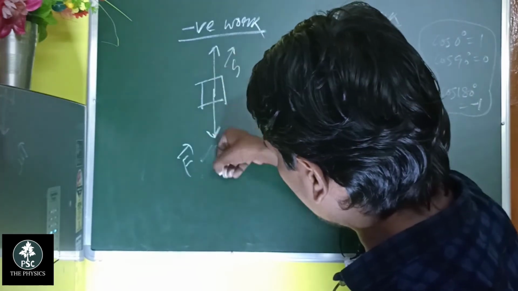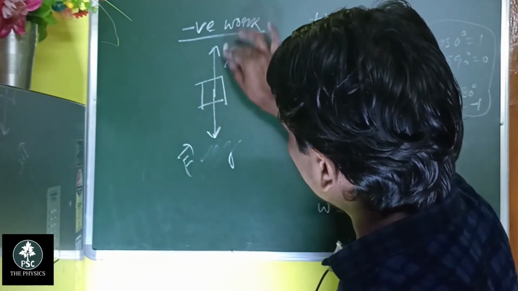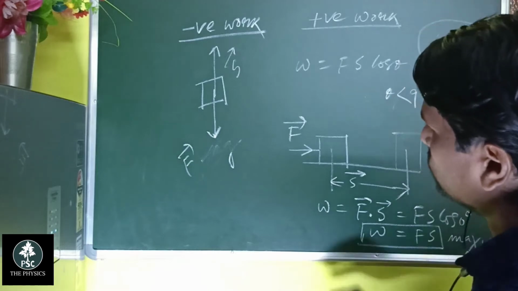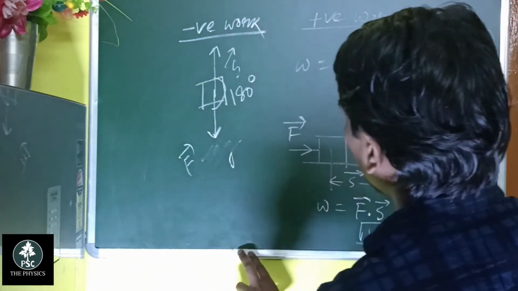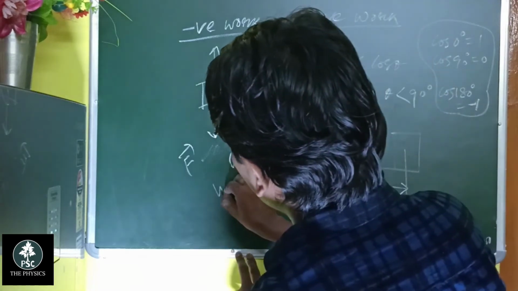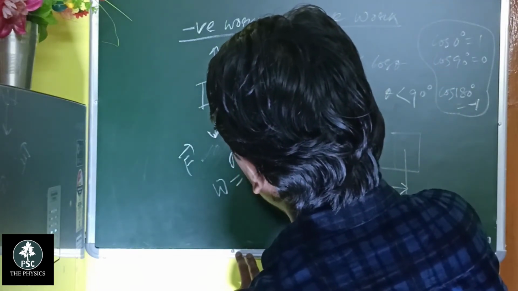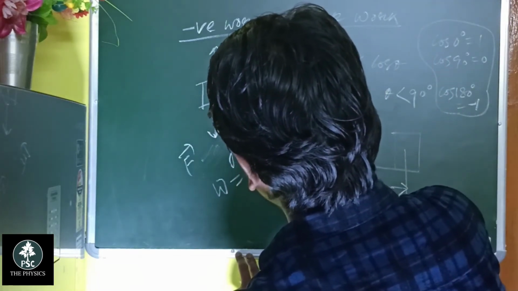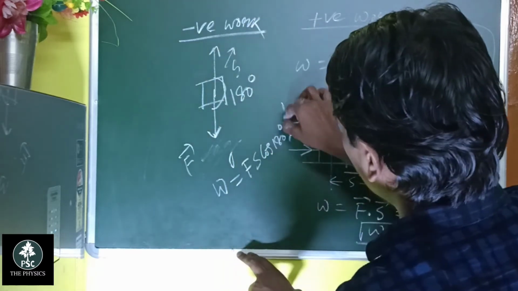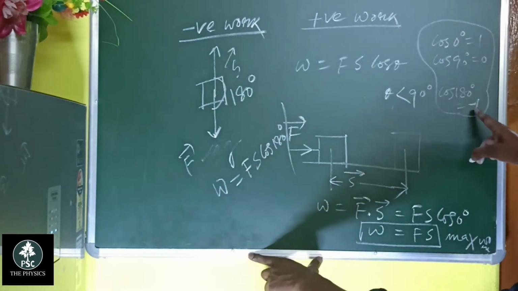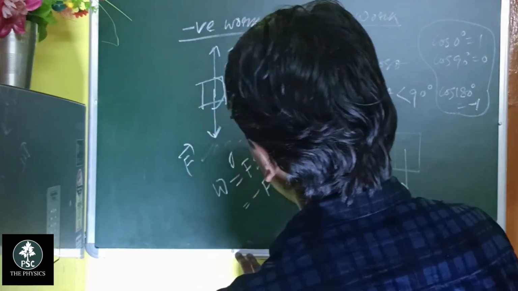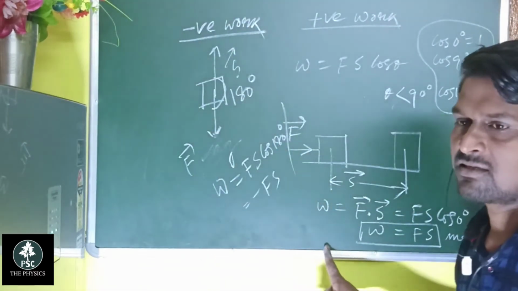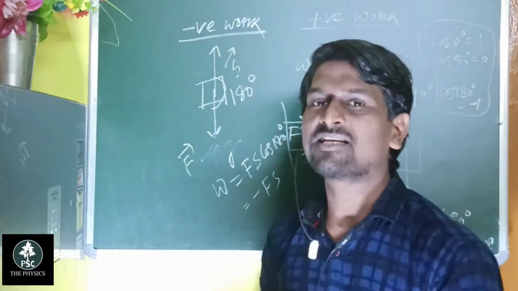The force is along this direction and the displacement along this direction. So the angle is 180 degrees, and you can see that the work is equal to Fs cos 180 degrees. Students, you have to memorize the value of cos 180 degrees, that is -1. So the gravity is doing negative work.